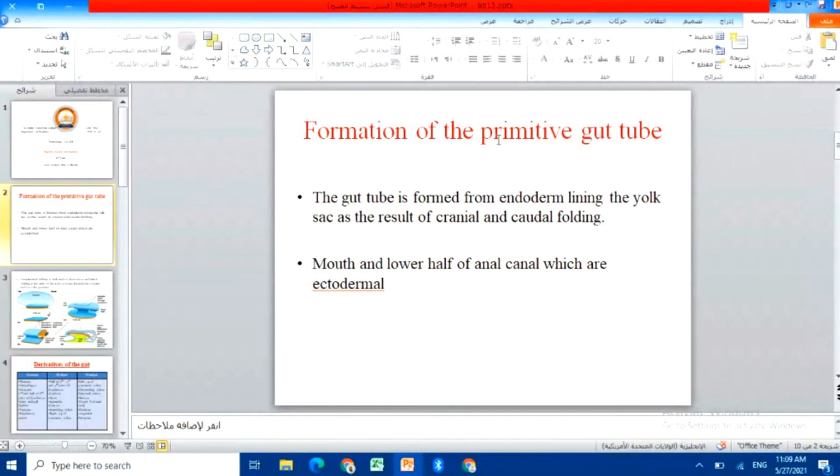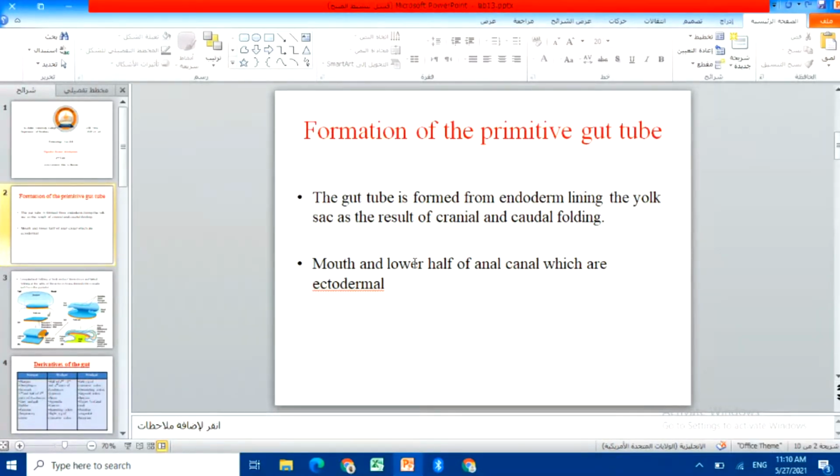Later on, that will transform into the tract, like the digestive system tract. So we mentioned the primitive gut tube right here. We say that the gut tube is formed from endoderm that is lining the yolk sac. I will show you in the figure right now. This endoderm is formed as a result of cranial and caudal folding.